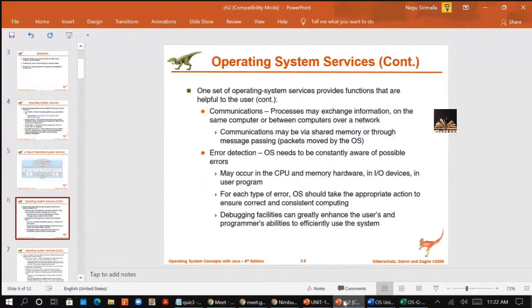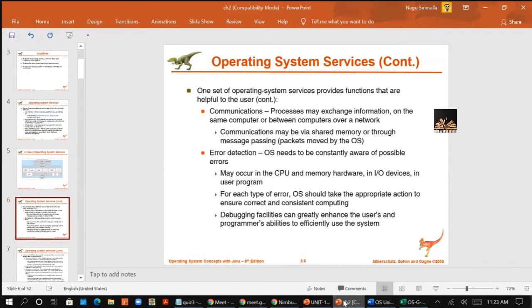Next is communication. When we are working in a shared environment, such as a distributed system, or when devices are connected in a network, one process needs to communicate with another process to exchange information. That process can be on the same system or on another system.